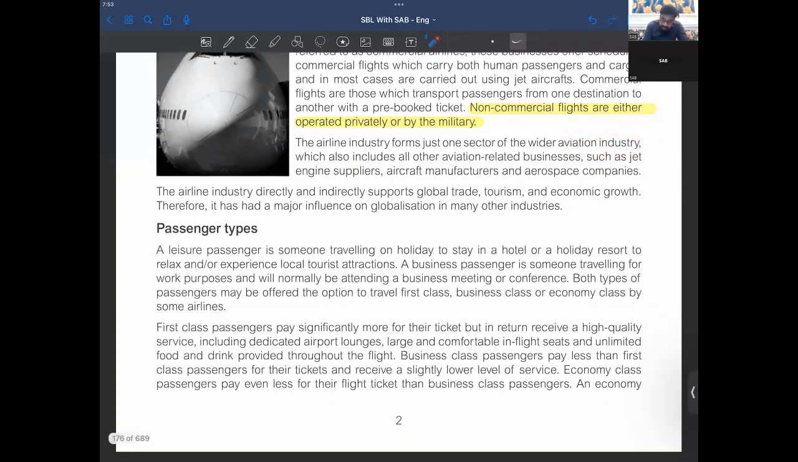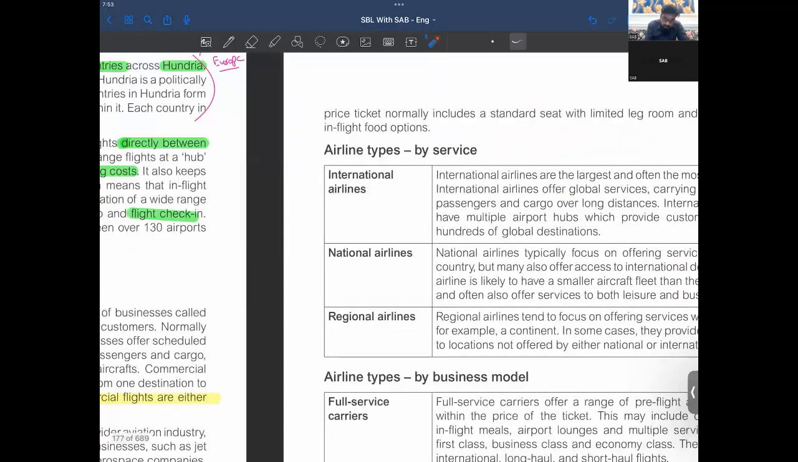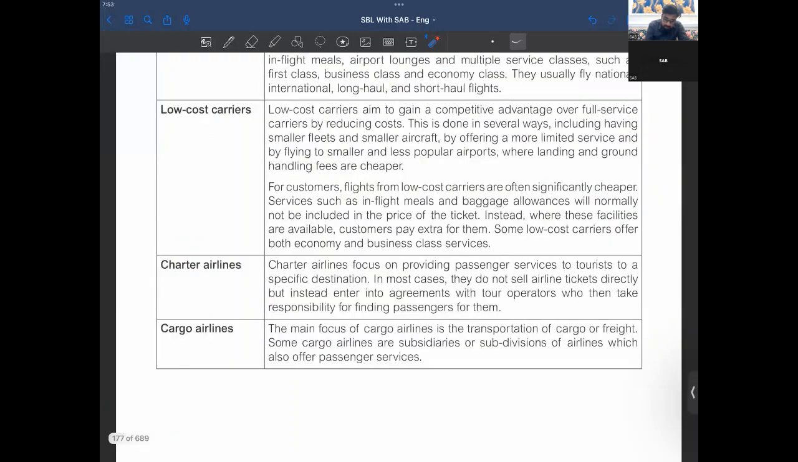The airline industry directly and indirectly supports global trade, tourism, and economic growth. Therefore, it has made a major influence on globalization in many countries. Then we have types of passengers here, right? So let's discuss this.